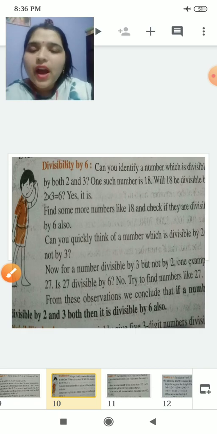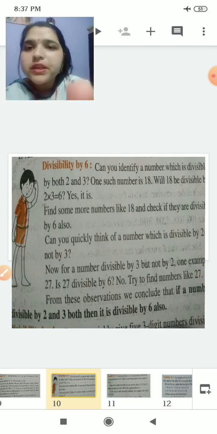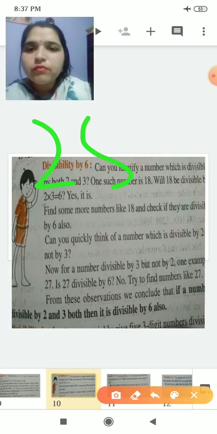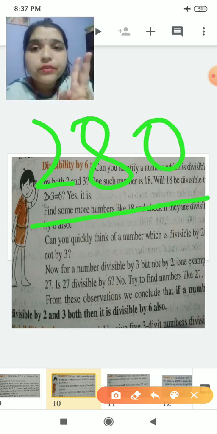Now we have divisibility of 6. Okay, so what does the divisibility of 6 say? What it says: if a number is divisible by both 3 and 2, then it is divisible by 6 also. Okay, see, if I have a number, first you have to check for divisibility of 2.